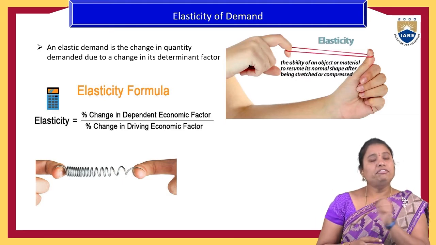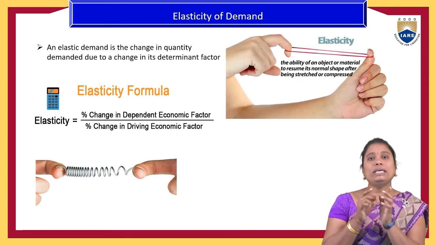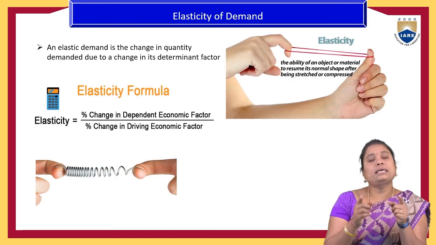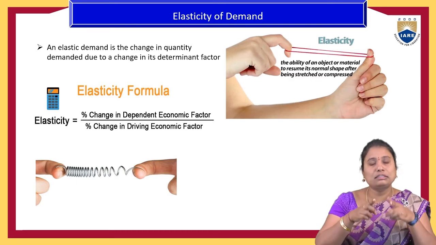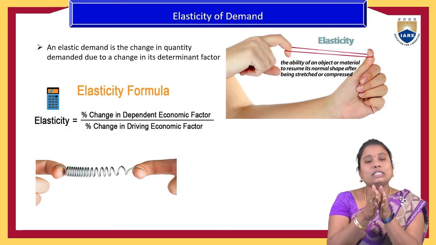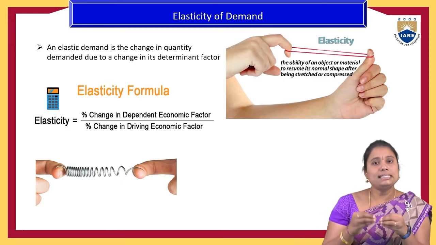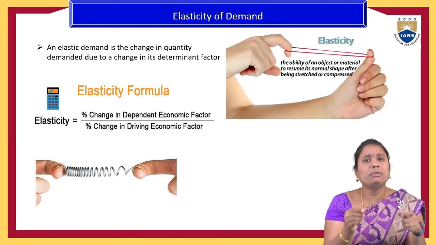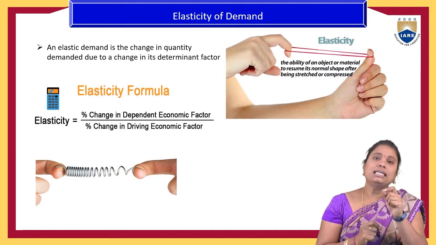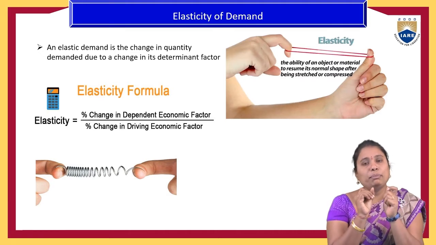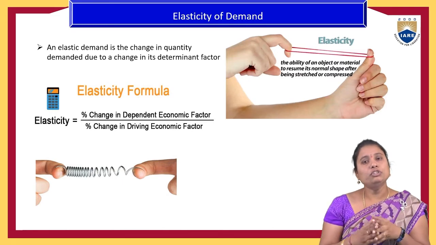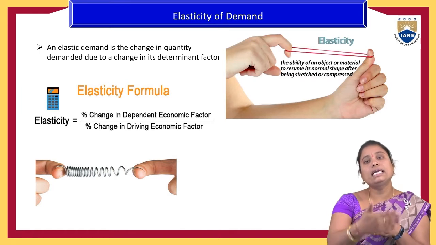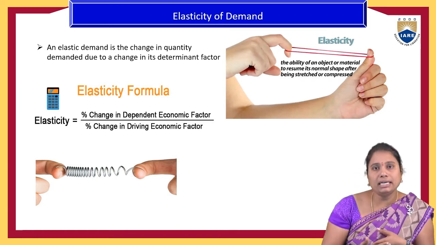For the best understanding of this, we can see the example of a rubber band. If we put some pressure on a rubber band, even a little pressure will produce more expansion in its structure. At the same time, if there is a metal hook, even if we apply more pressure, there is only a very small change in its shape. So the pressure applied on any element does not change the element equivalently.